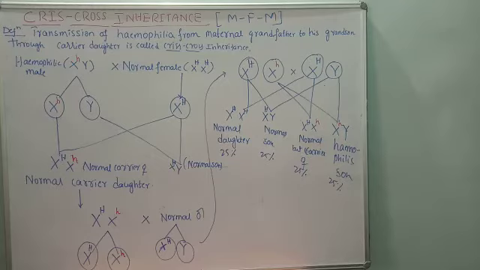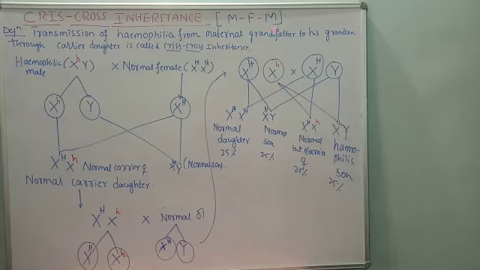I gave the definition of crisscross inheritance in the previous video, but let me define it once again, because we observe this crisscross inheritance in some diseases like hemophilia and color blindness. The inheritance of such diseases shows crisscross inheritance. Crisscross means the inheritance of characters from male to female, and from female to male.